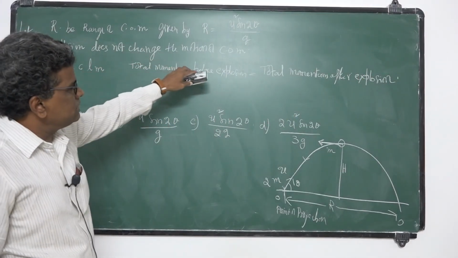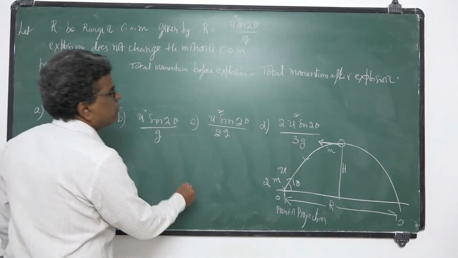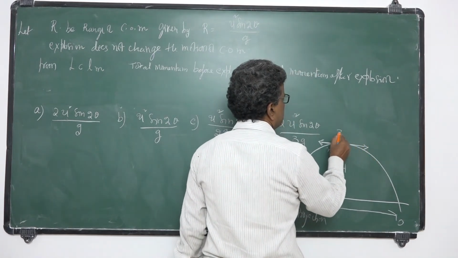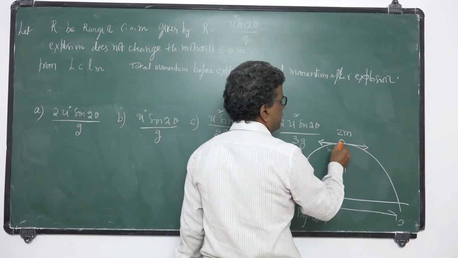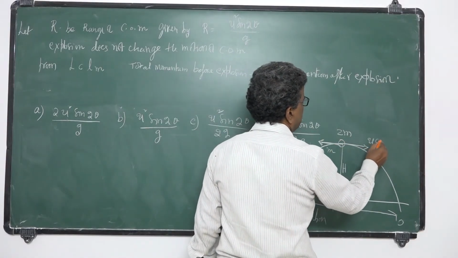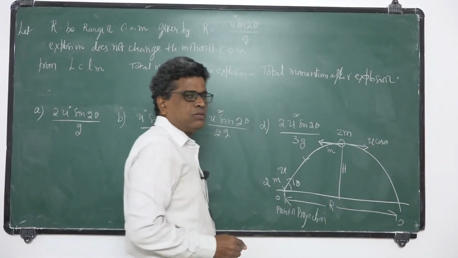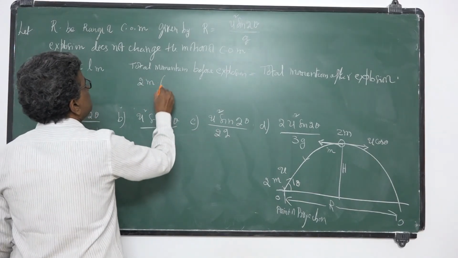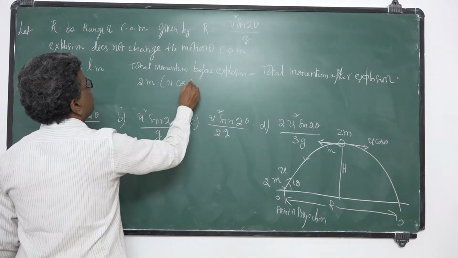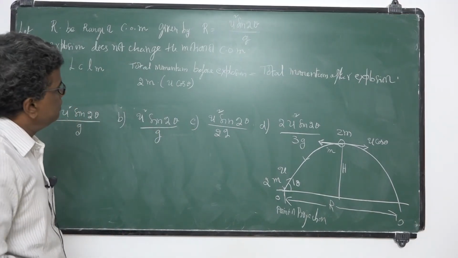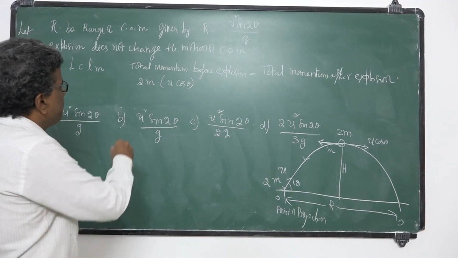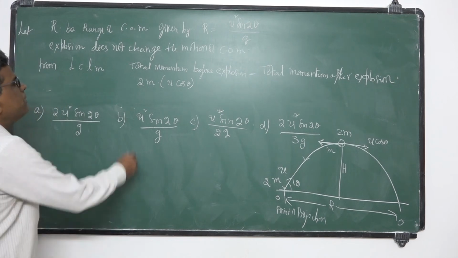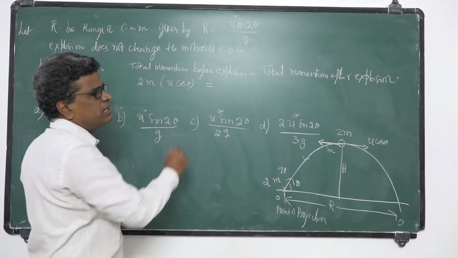This is the momentum principle. So total momentum before explosion: let the mass of this projectile be 2m. It has velocity at the highest point u cos theta, isn't it? So initial momentum is total mass 2m into velocity u cos theta. Before explosion, it has velocity u cos theta at its maximum height. The mass of the shell, I assumed it to be 2m. It is not given, I assumed it is 2m.